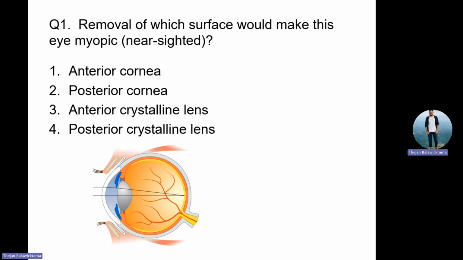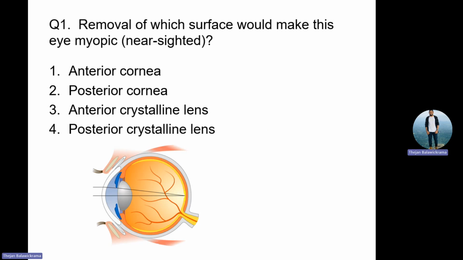If you go to the keratometer, autokeratometer or manual keratometer, you can see 7.5 is 45 diopter, 7.2 is 47 diopter, 7 is 48 diopter, 6.8 is 52 diopter.